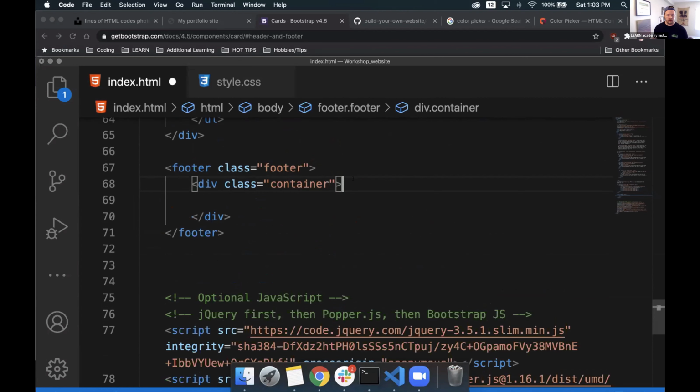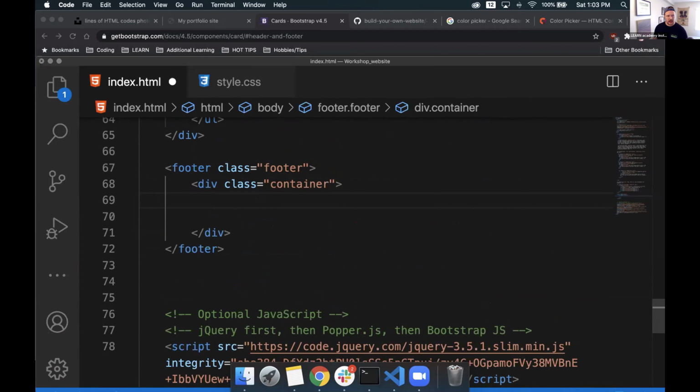Now, instead of a p tag, we can also use something called a span. Usually spans are used inside of a paragraph tag in order to do some inline stuff to our text. But in this case, I'm going to use it in a very specific way. With span, all this is doing is basically saying that this is some text in this area that I want to use, very similar to a paragraph tag. Span also requires an opening and a closing tag. So inside of here, I'm going to say just copyright 2020, and with that, I'm going to have it say Andy Isaacs. Put my name in there.